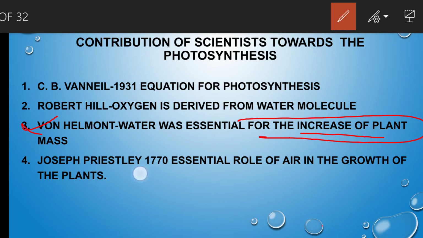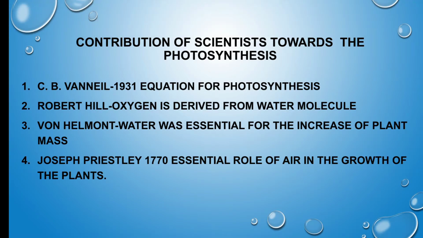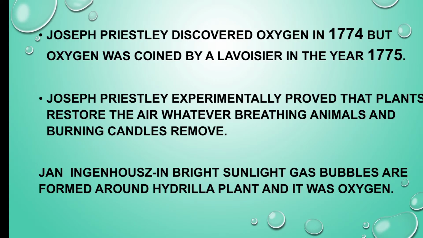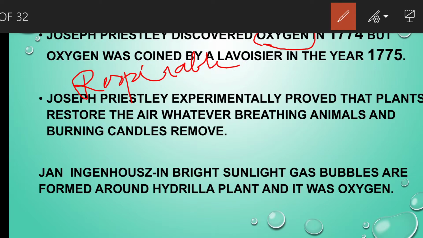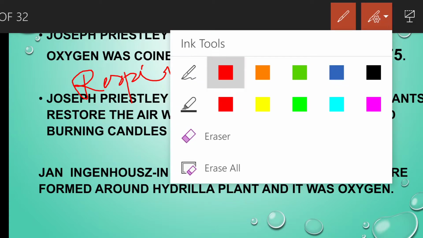Next, Joseph Priestley in 1717 concluded the essential role of air in the growth of plants, that is, the relation between air and the growth of plants. Joseph Priestley discovered oxygen in 1774, but he did not know its name. He called it respirable air, because it is used up by plants, animals and burning things. Later, oxygen was named by Lavoisier in the year 1775.